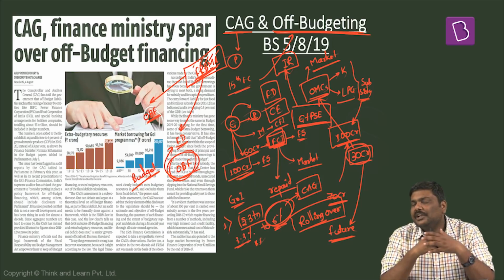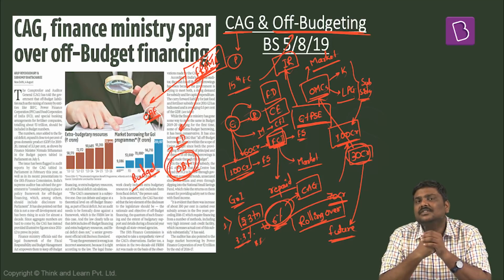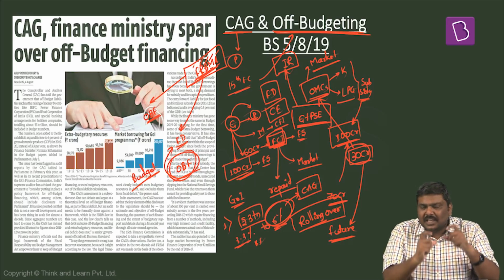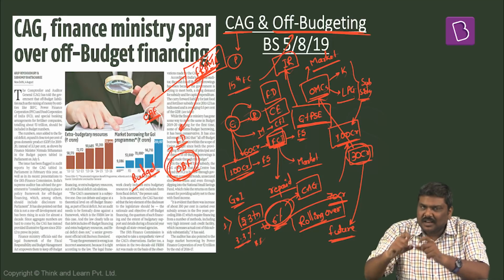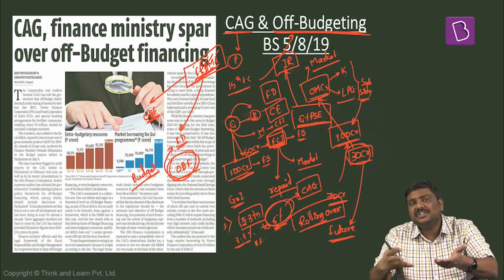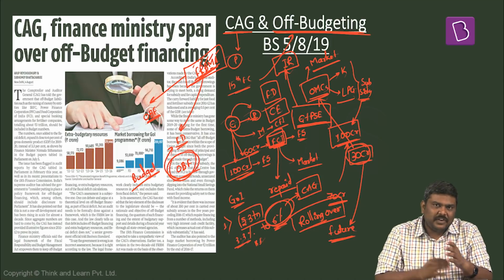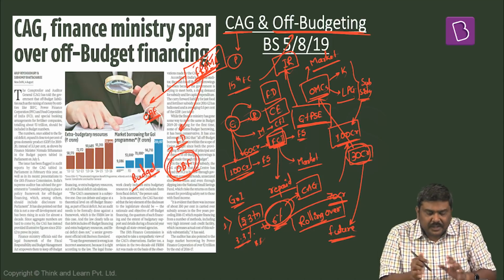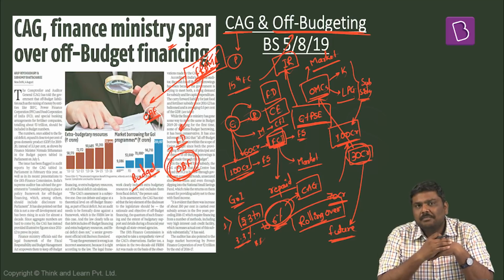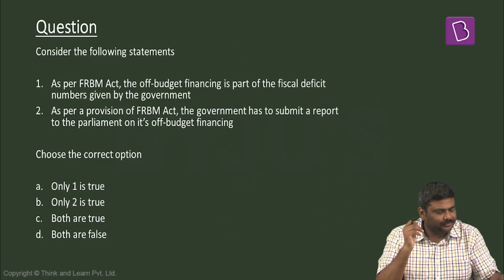And fourth very important argument that the Government of India has given is that the fiscal deficit that has been calculated by CAG in this particular respect is very much subjective. So these are some of the very important points related to this particular article. Based on this, let's have a look at a question.